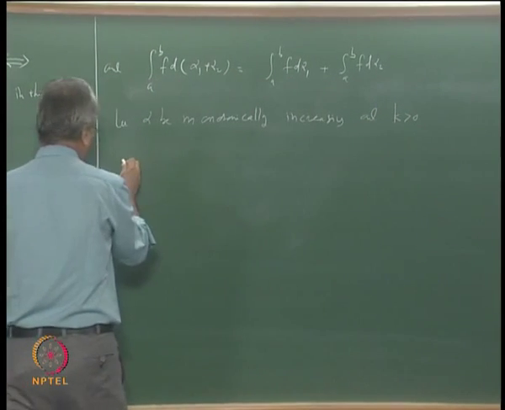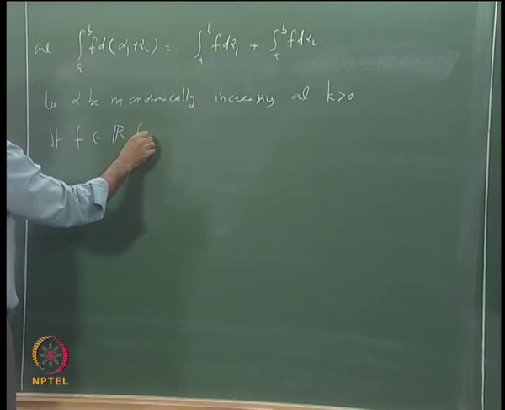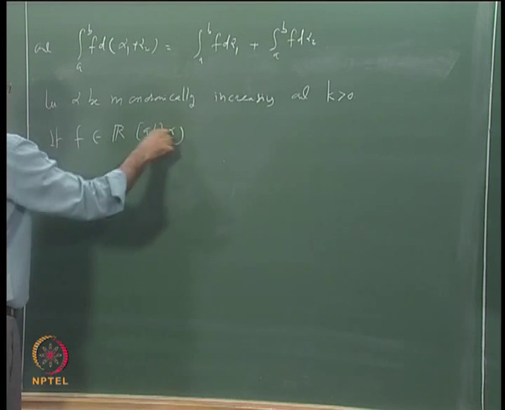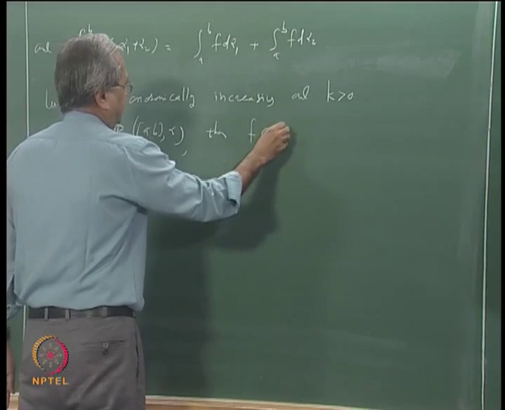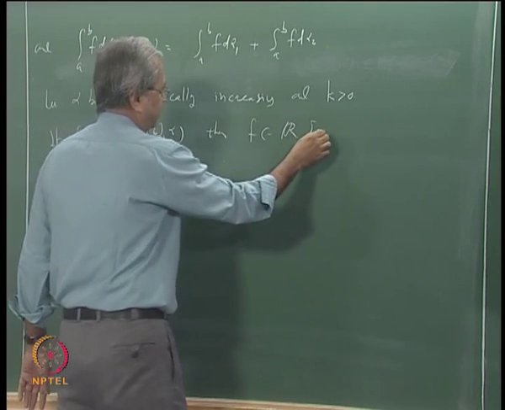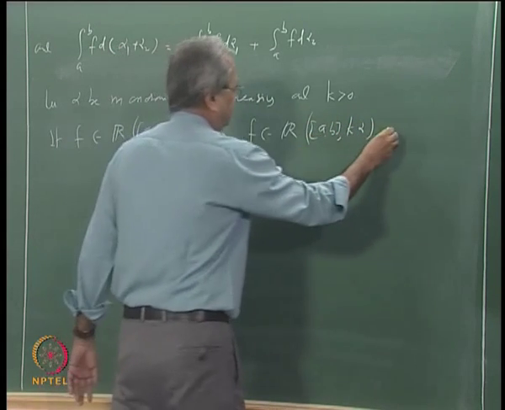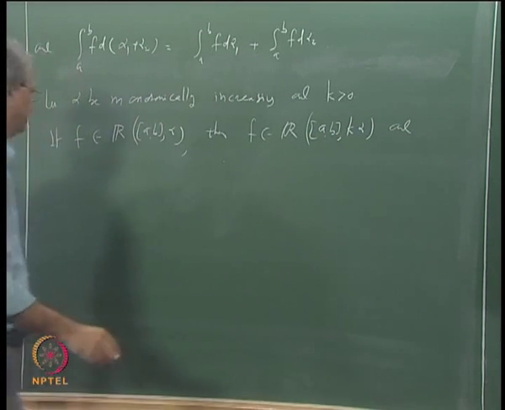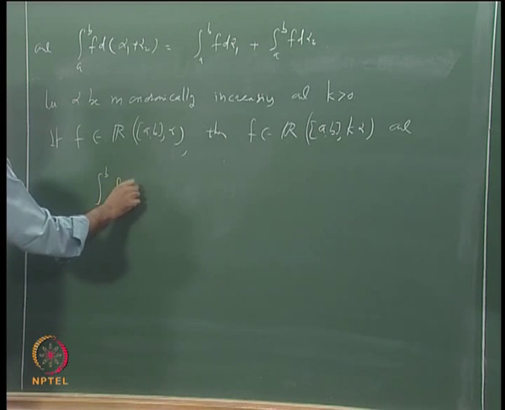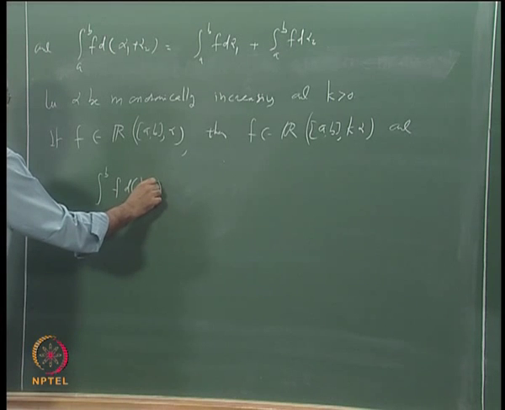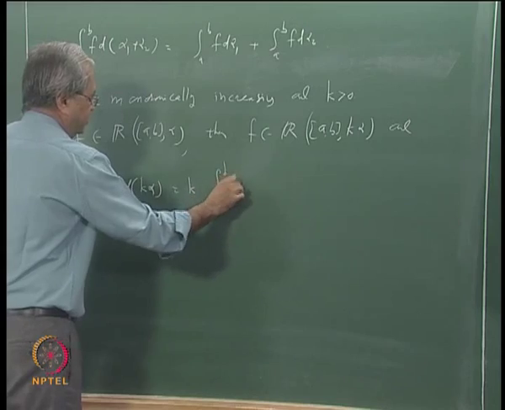If f is integrable with respect to alpha, then f is integrable with respect to k times alpha, and you have a similar relationship between the integrals: the integral a to b of f d(k alpha) is the same as k times the integral a to b of f d alpha.